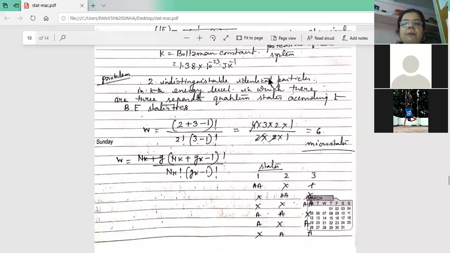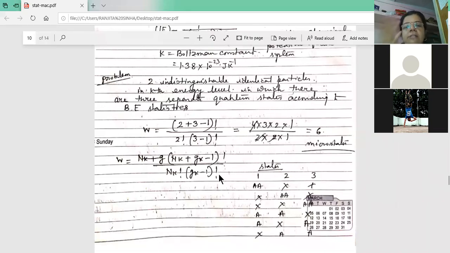So 2 identical particles, we take them as AA, and 3 states. So the total number of microstates is 6. And what is the mathematical formula here? For MB statistics, the total number of microstates will be (nk plus gk minus 1) factorial divided by nk factorial and (gk minus 1) factorial.